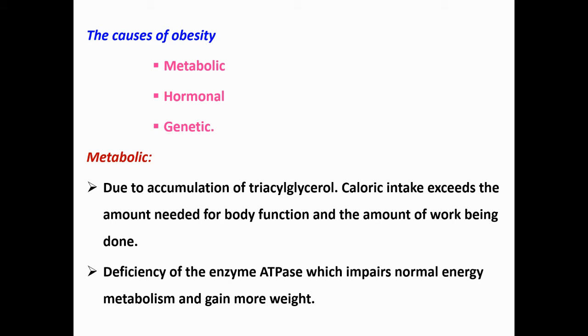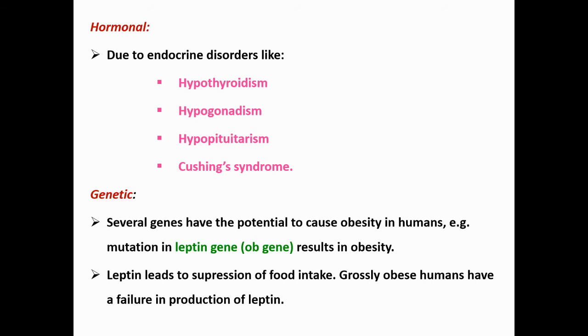And point number two is nothing but deficiency of the enzyme ATPase, which impairs normal energy metabolism and leads to gaining more weight. Then let us discuss hormonal regulation. As we all know, endocrine disorders like hypothyroidism, hypogonadism, hypopituitarism, and Cushing disease may lead to obesity. This plays a vital role in metabolism. Then let us discuss genetics.